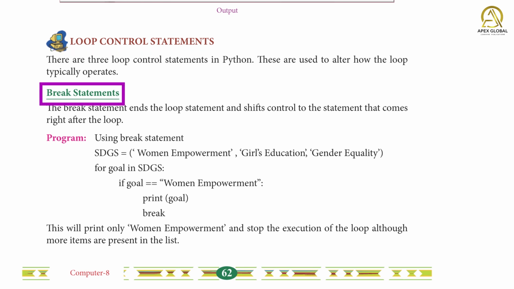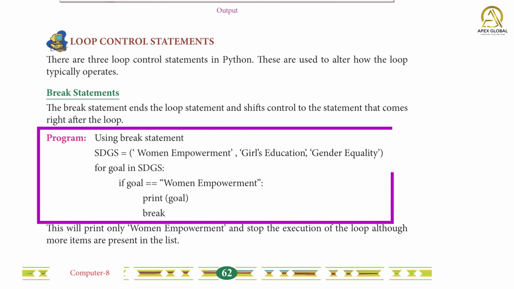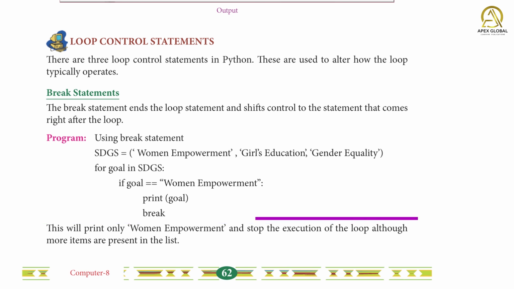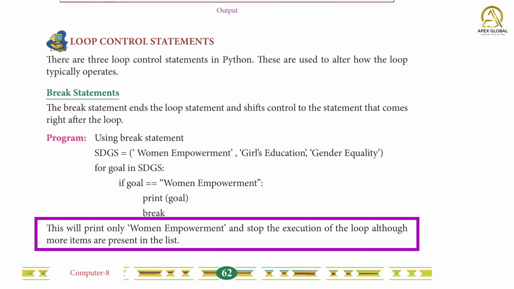Break statement. The break statement ends the loop statement and shifts control to the statement that comes right after the loop. Program using break statement: SDGs = ["women empowerment", "girls education", "gender equality"]. for goal in SDGs: if goal == "women empowerment": print(goal); break. This will print only women empowerment and stop the execution of the loop although more items are present in the list.